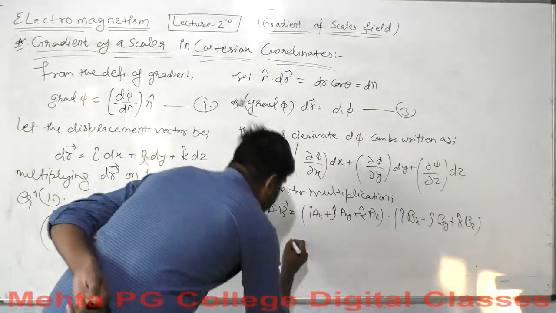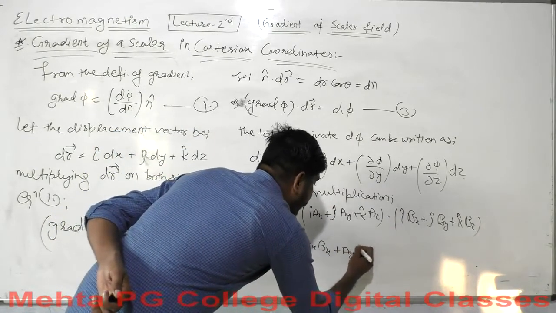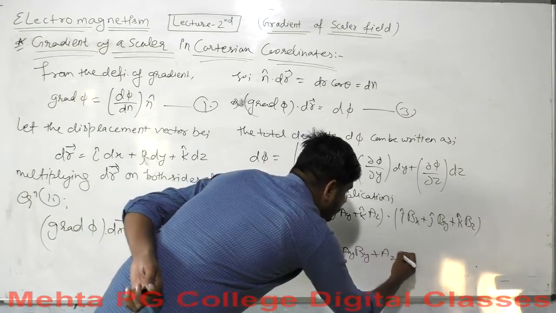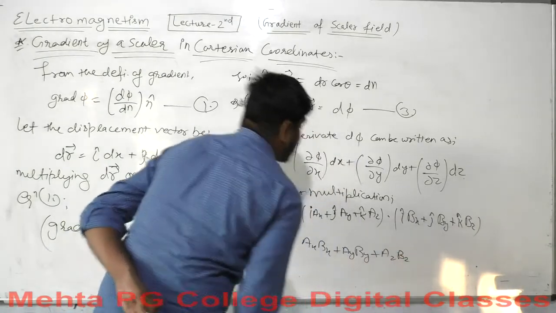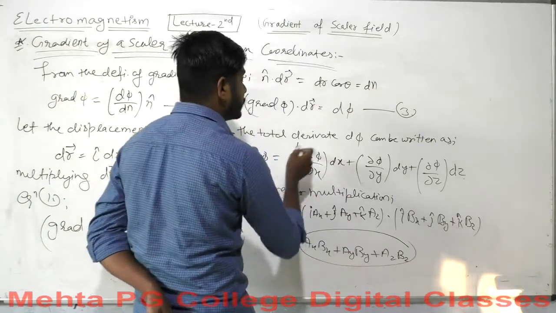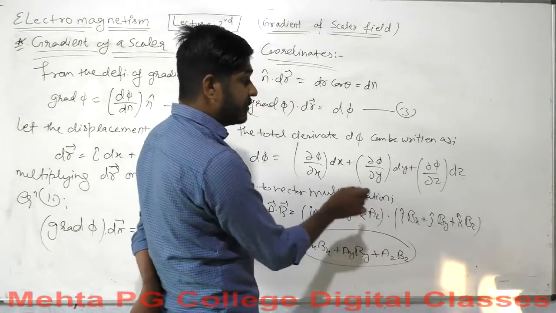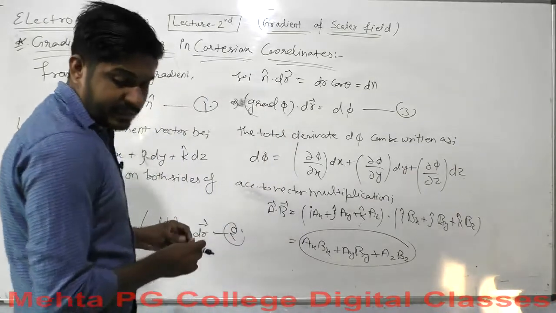So what will the dot product be? The dot product will be AX BX plus AY BY plus AZ BZ. Similarly, if we have this type of quantity here, and we separate it, it will be like this.